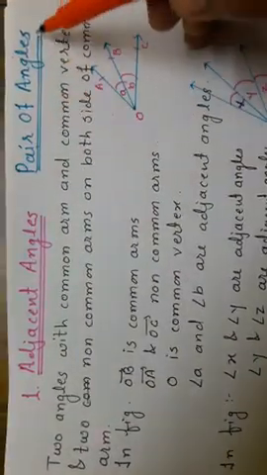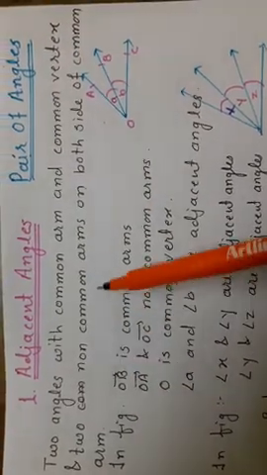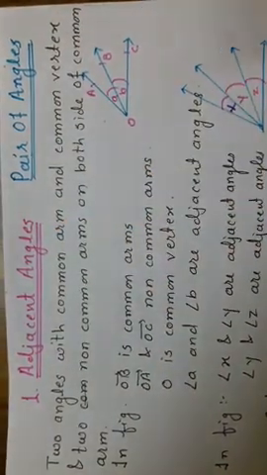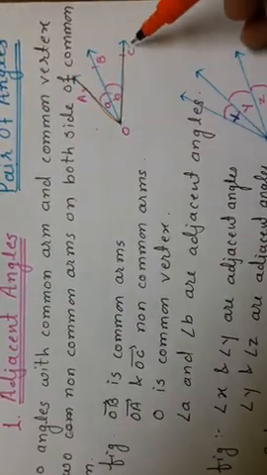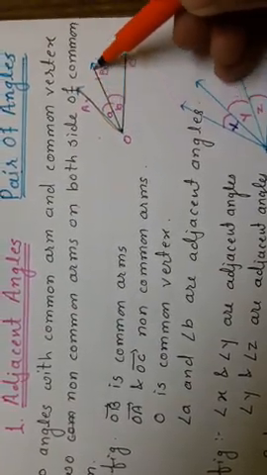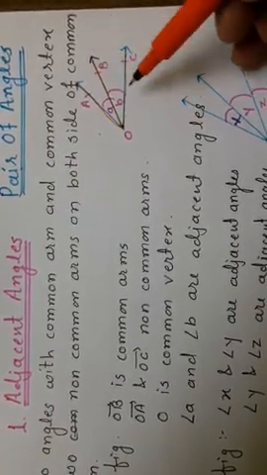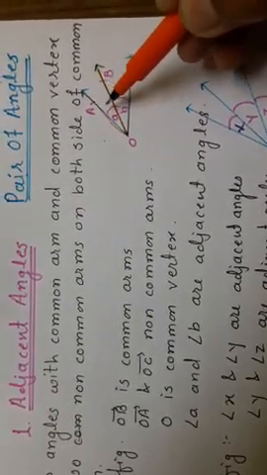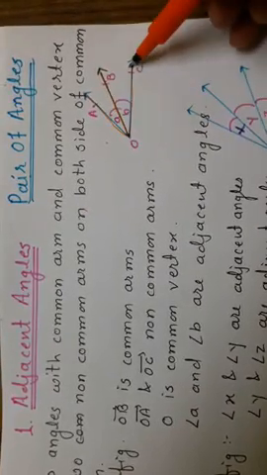Now next is a pair of angles. First is adjacent angle. Two angles with a common arm and a common vertex and two non-common arms on both sides of the common arm is called an adjacent angle. How? If I had drawn here one angle AOC, and from here again I had divided this angle into two parts, because of the OB ray. Then are you finding OB? We are going to get here two angles, angle AOB and second angle BOC.